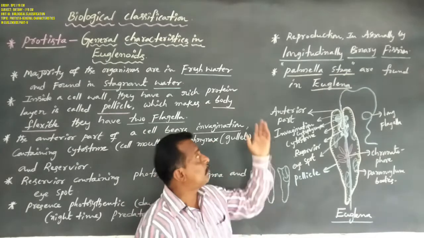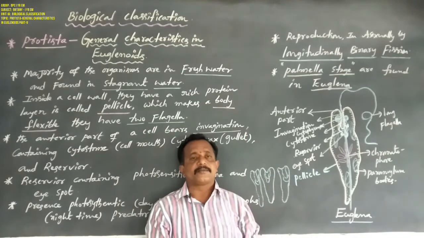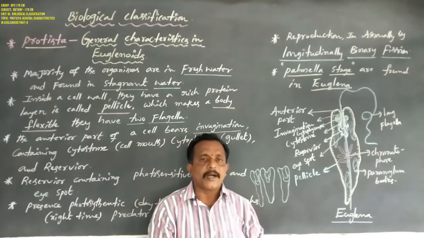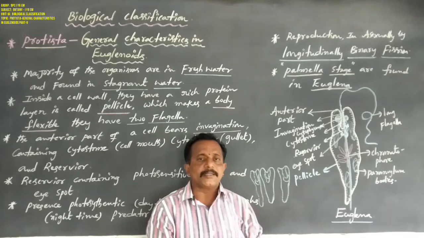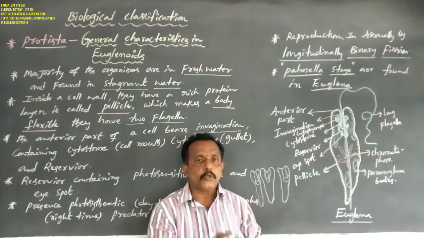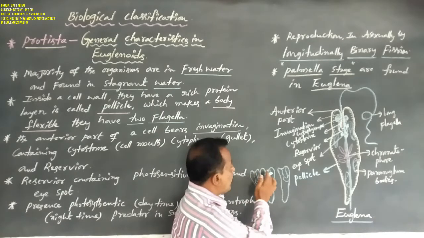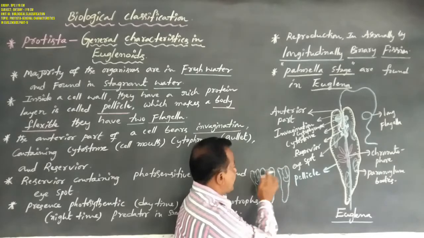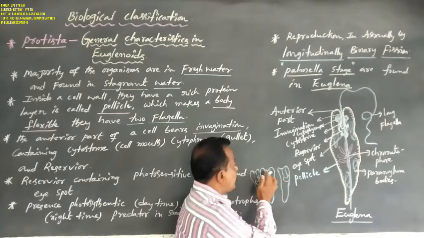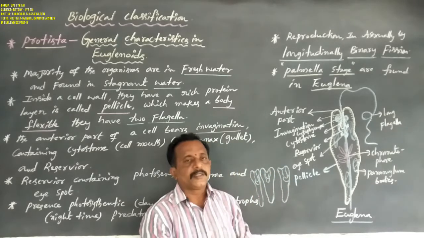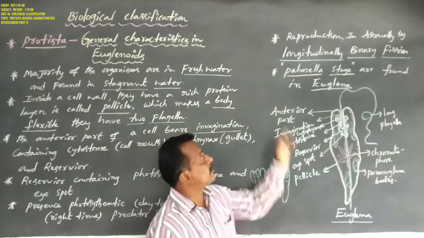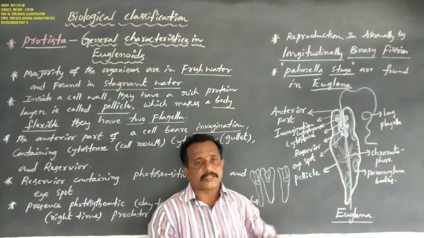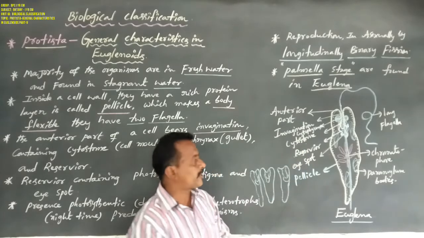What is the meaning of palmella stage? An aggregation or a group of daughter cells that are immobile non-flagellated individual cells in their life cycle, that is called the palmella stage.